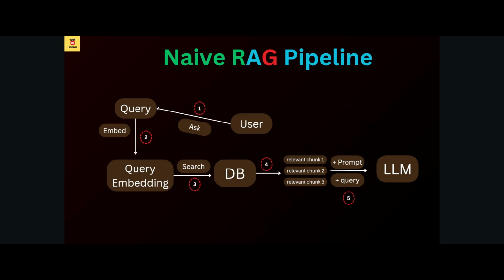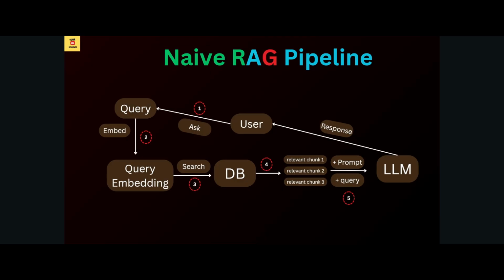Then the query. The query is the question that the LLM has to answer, and these relevant chunks are the references for the LLM, so that when it answers the user query, it tries to refer to these chunks and answer. Your LLM may not have information related to this document, but now it will have the context of the document with some relevant chunks, so it can refer to the relevant chunks, the prompt, and the query all together, and try to give the response to the user.